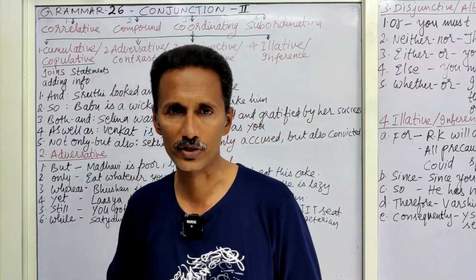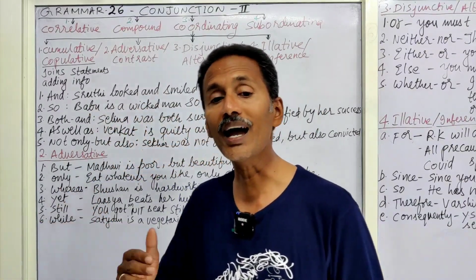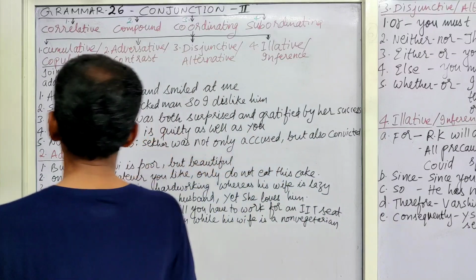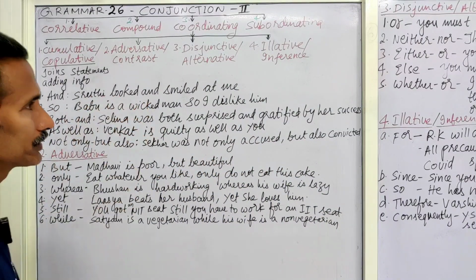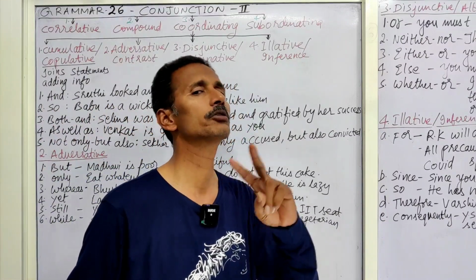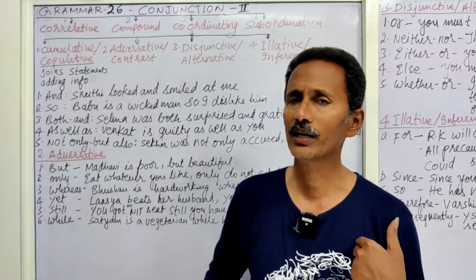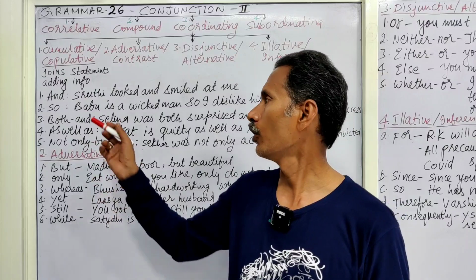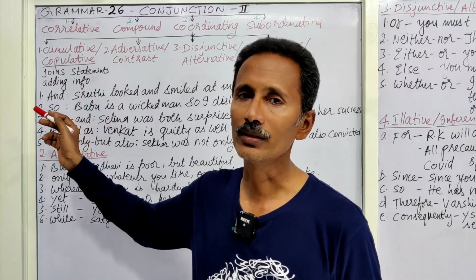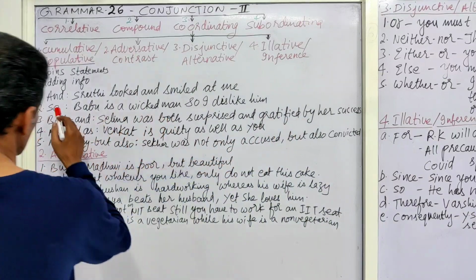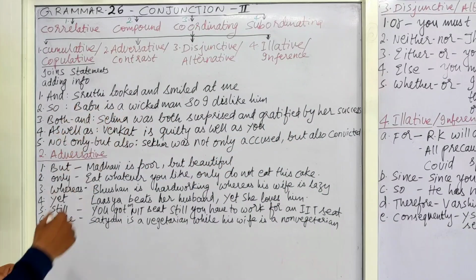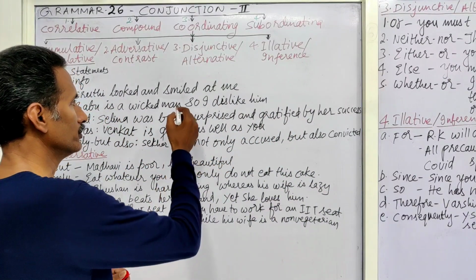This cumulative conjunction joins statements, adding some information. For example, Shruti looked and smiled at me. That means she did two actions: Shruti looked at me and Shruti smiled at me. The conjunction we used here is and. In the same manner, Babu is a wicked man, so I dislike him.